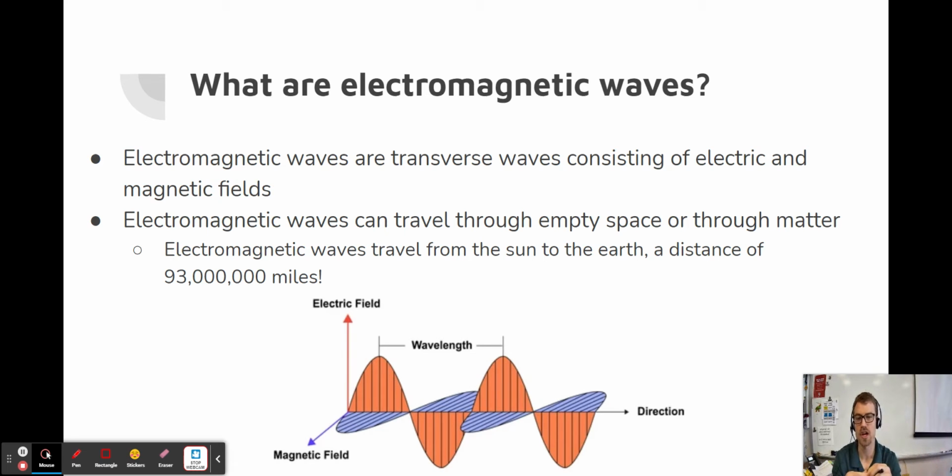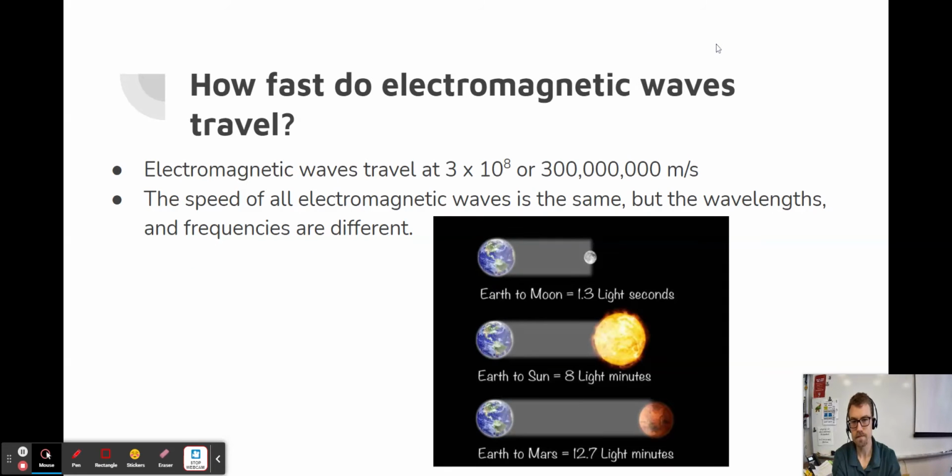And so electromagnetic waves are able to travel from the sun to the earth, right, which is across space where there isn't any matter, which is a distance of 93 million miles. So that's obviously quite a distance without having any matter to be able to move through.